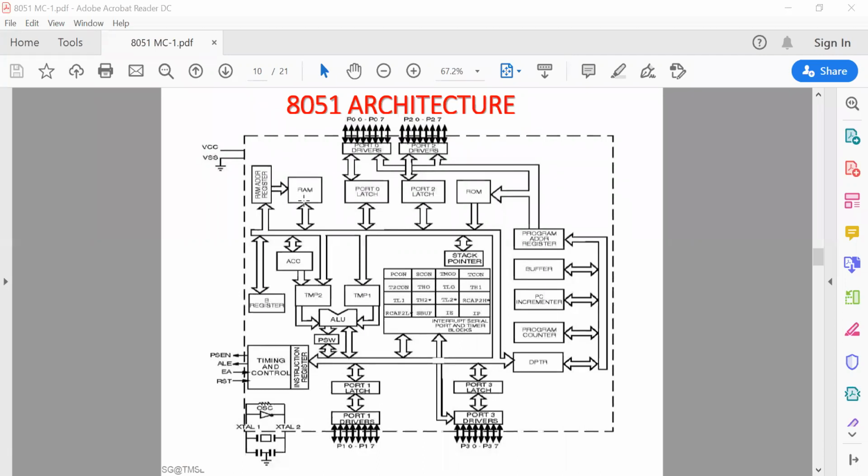So any data byte stored onto the stack must be stored inside the RAM, which is why it is connected in this way. And in between there are certain registers called special function registers. The programmer, the end user, can use these registers for different purposes, because each special function register has its separate function.